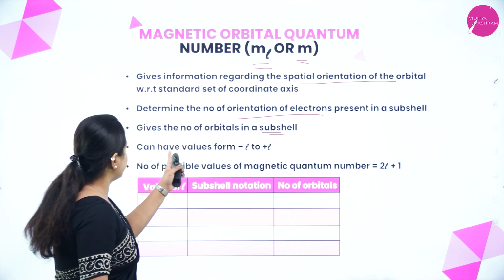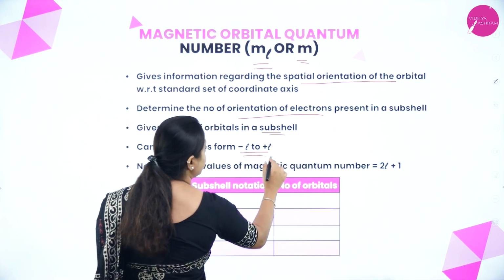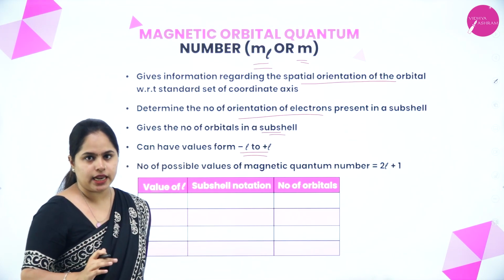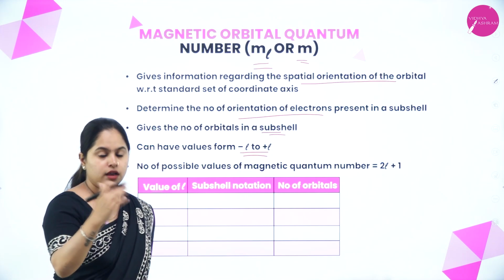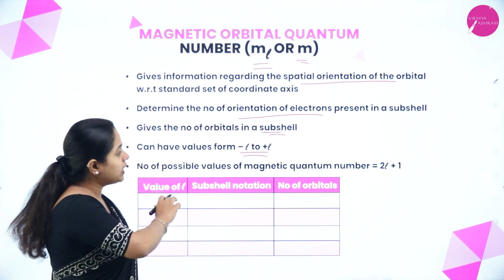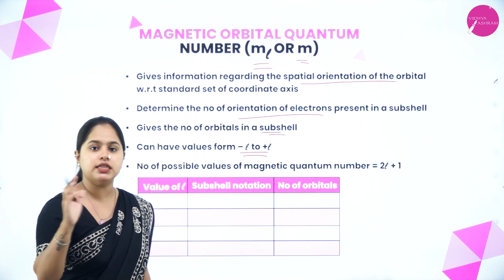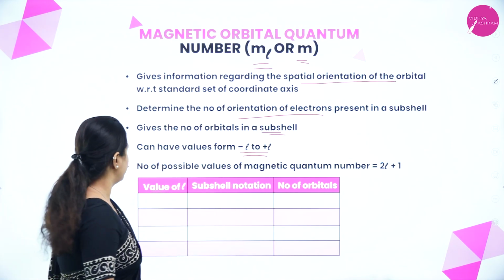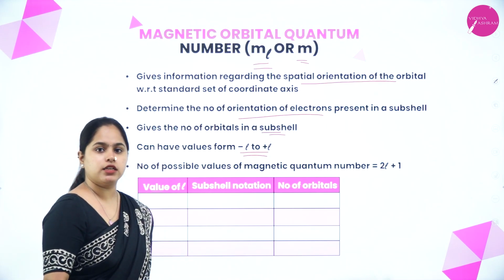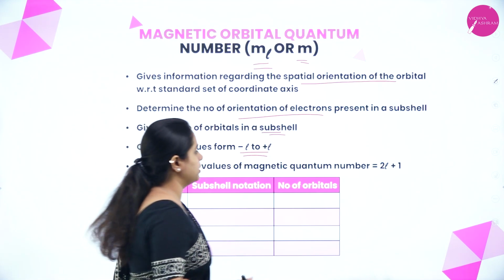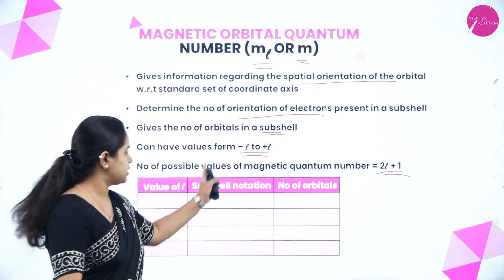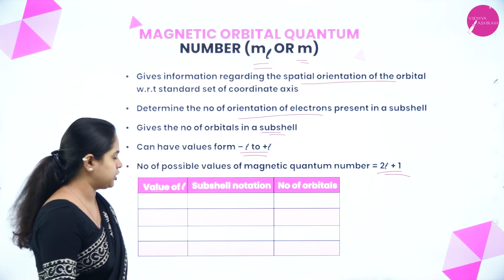Clear? So, basically, it can have values ranging from minus L to plus L. We know how to calculate L value, that is 0 to N minus 1. Once we find L value, ML values ranging from minus L to plus L will be there. That is the magnetic quantum number. So, the number of possible values of the magnetic quantum number, that is the total number of orbitals present, is 2L plus 1. So, let us fill this table and try to understand it much more clearly.